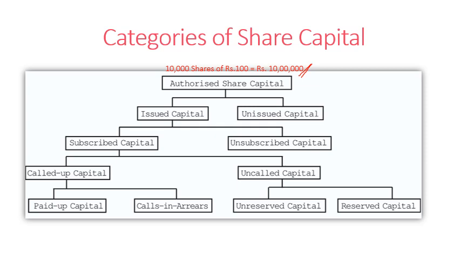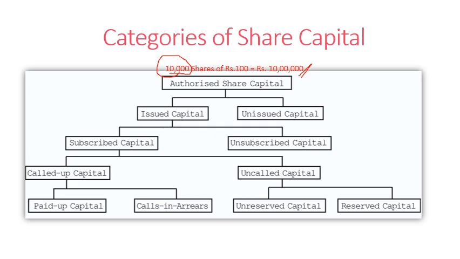Then the next case, issued capital. Issued capital is the part of authorized capital which is issued to the public. So we have seen here the company is having 10,000 shares of rupees 100 each. But this company will not issue the entire 10,000 shares to the public at a time. Instead, they will be issuing part of this 10,000. Then later they will be issuing the remaining part.